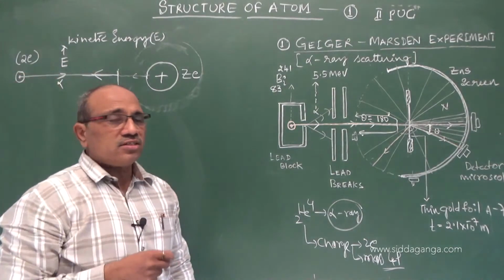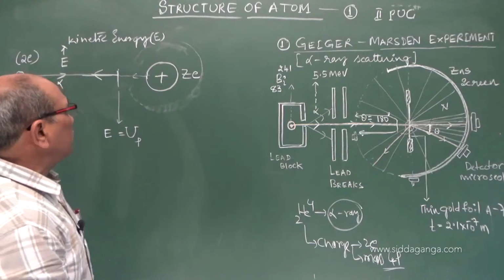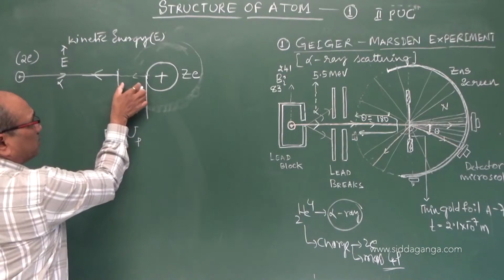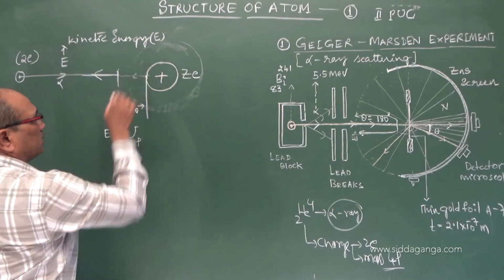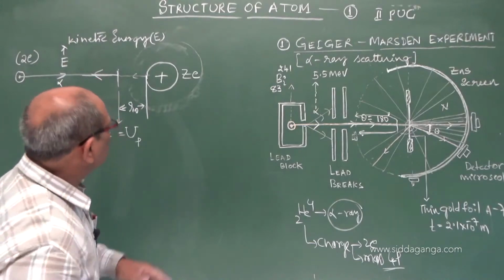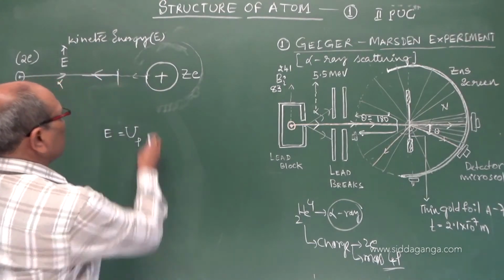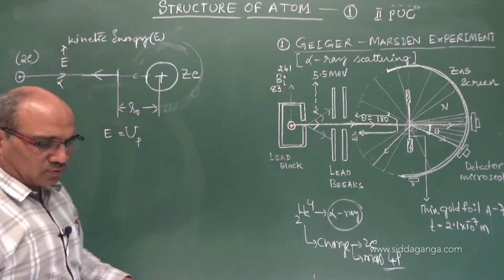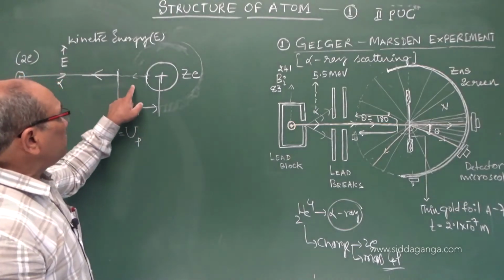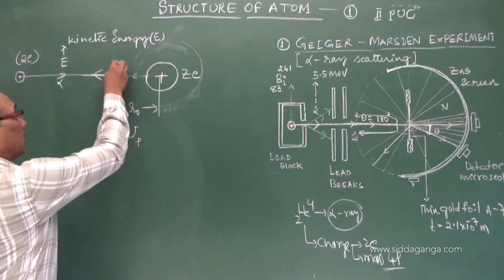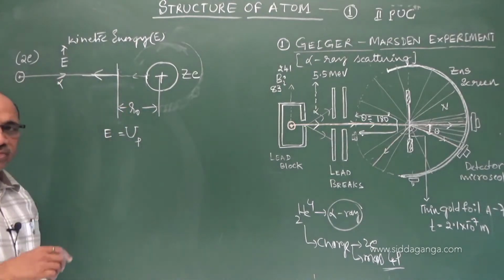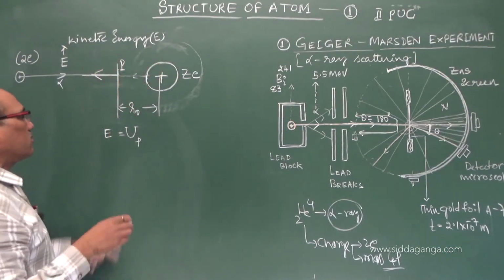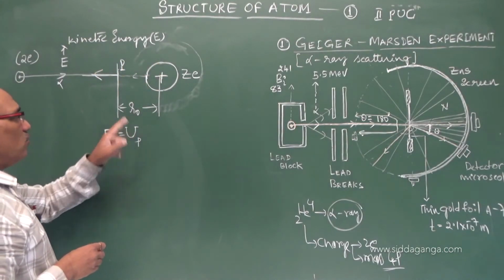The maximum distance up to which it can reach is the minimum separation between the nuclear center and the point where it turns back. This is called the distance of closest approach, the minimum separation between the nucleus and the scattering back point. From this distance you can get the R0 value.